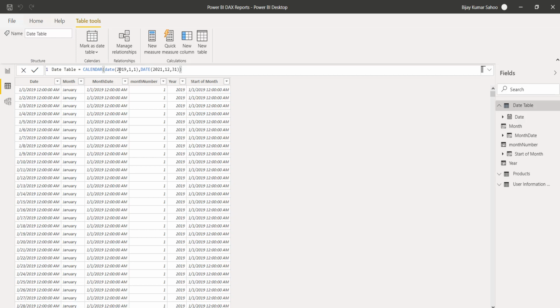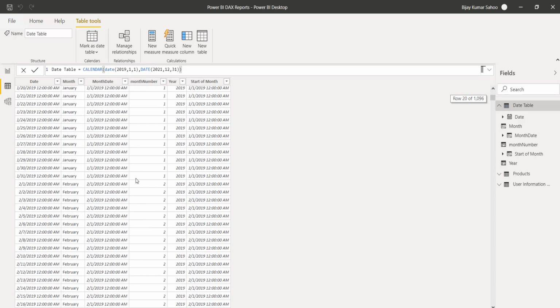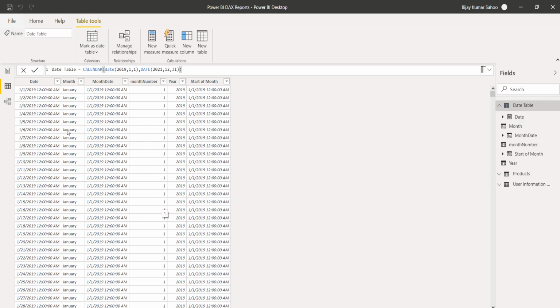It is from 1st January 2019, and then till 31st December 2021. So I created a column, and for each day a row has been added, and this is the table that we have created by using a DAX function. This is the first thing that we have done.